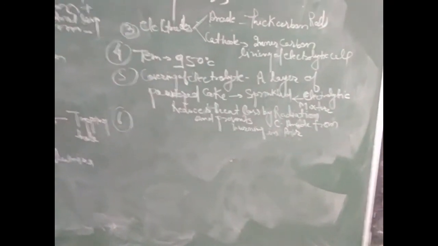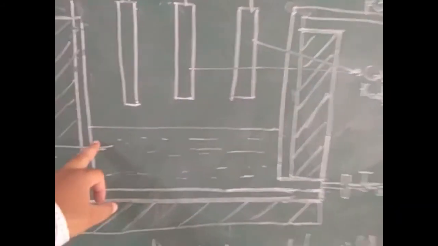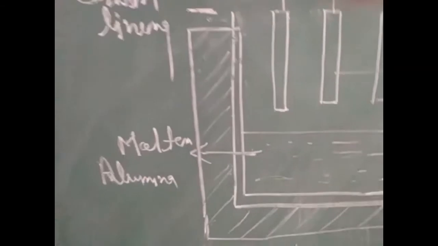As we know, the electrolytic mixture given here is covered with coke.